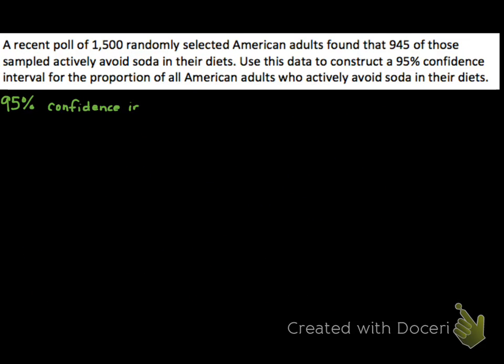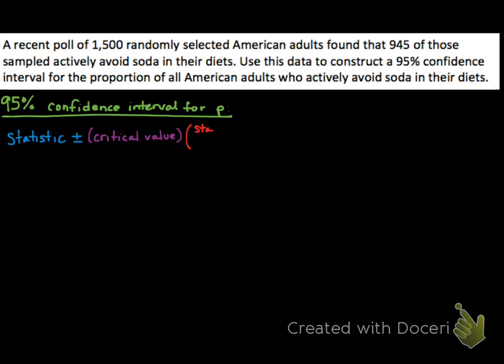Most all confidence intervals look like this. You start at a statistic, and then you go plus or minus a critical value multiplied by the standard deviation of the statistic. Before we dive into each of these components and what they are and what they mean and how to calculate them, it's important to check some conditions for using the formulas involved.